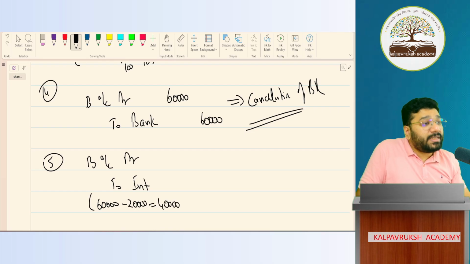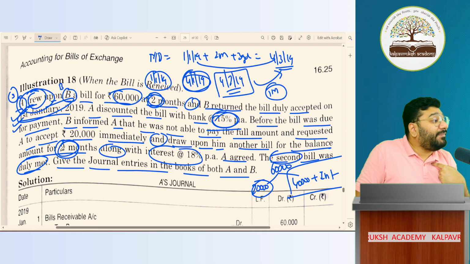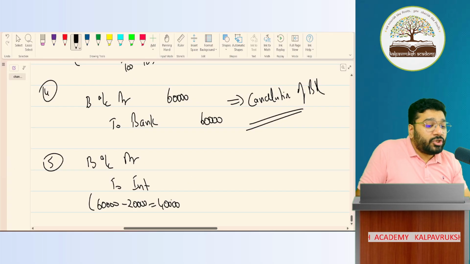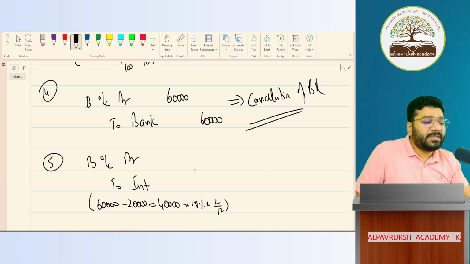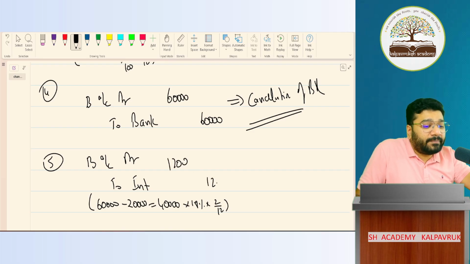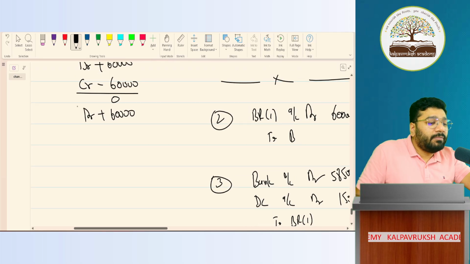40,000. For 40,000 extra credit period, how much? 2 months. For that, how much interest are we demanding? 18%. So 40,000 into 18% into 2 by 12. How much is the interest? 1,200. Simple. Again, B is debited by 1,200. Come to B's account. Put your debit 1,200.